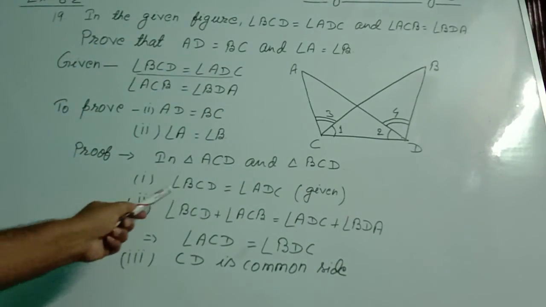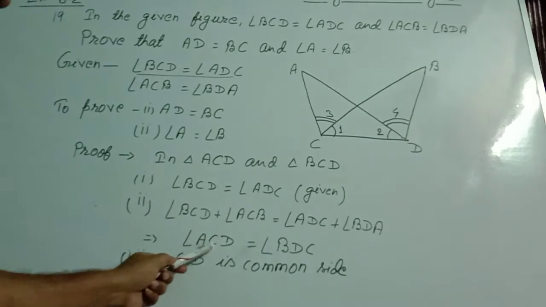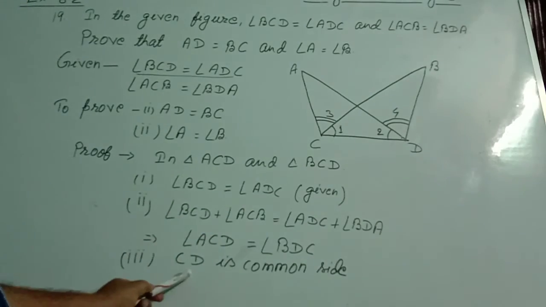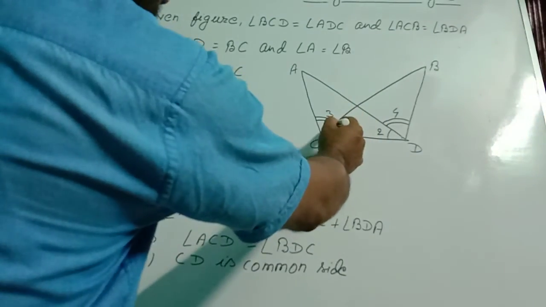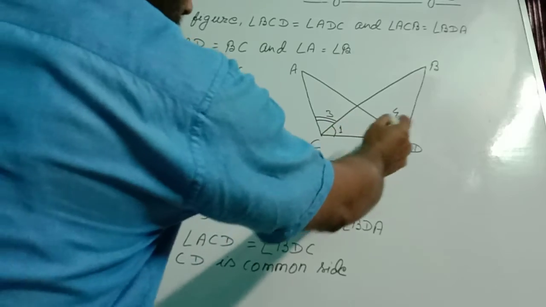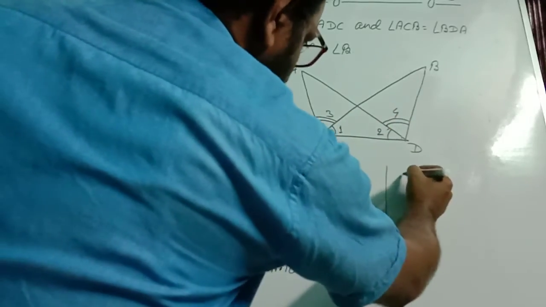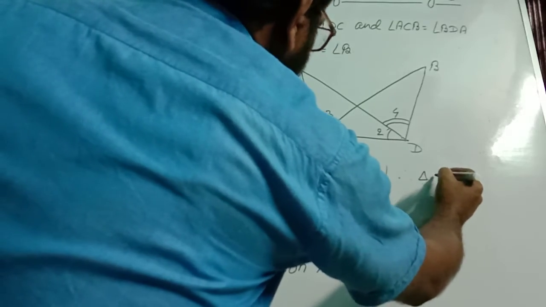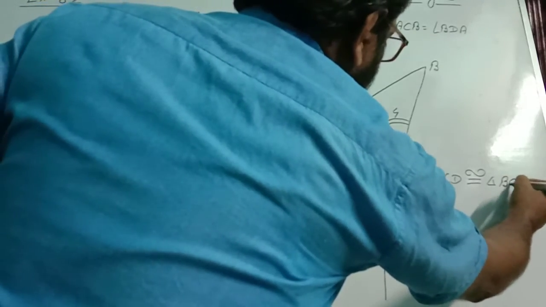So we have three conditions: angle BCD equal to angle ADC, angle ACD equal to angle BDC, and CD is common side. So this angle equal to this angle, this angle equal to this angle, and this is common side. Therefore triangle ACD is congruent to triangle BCD.